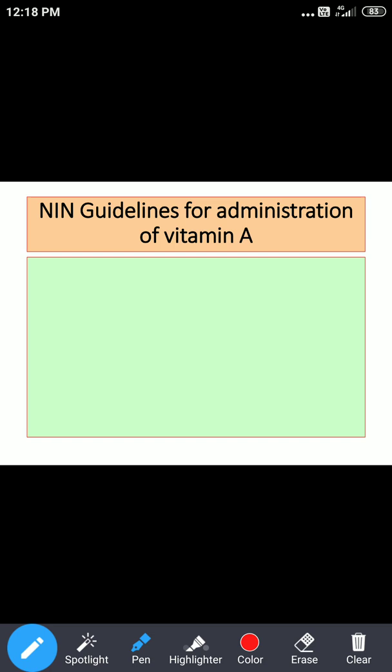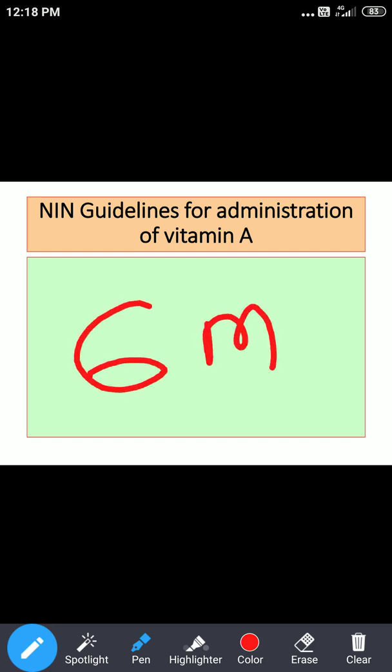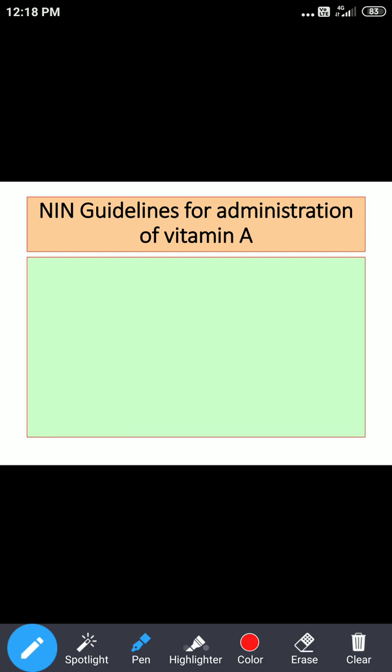We are supposed to repeat it after every 6 months. Is it clear with this 2-mark question? These 3-4 points are very essential that you know regarding the guideline for administration of vitamin A.